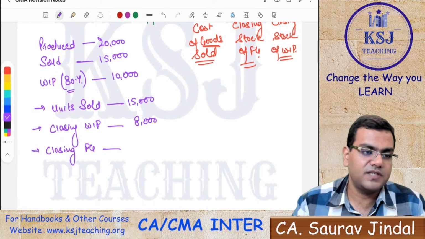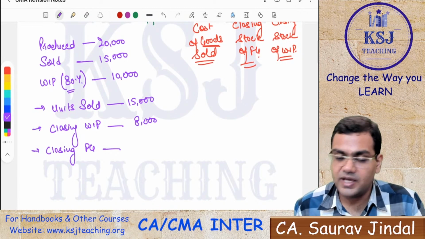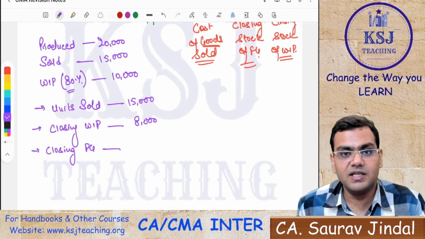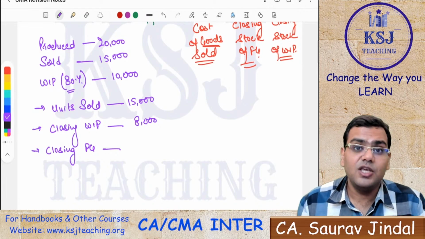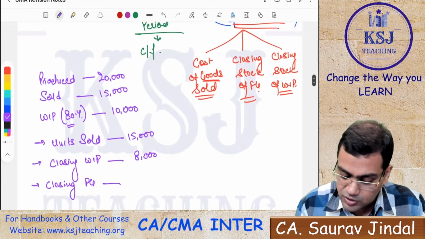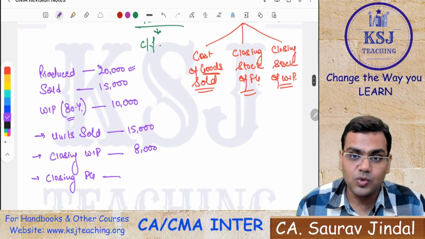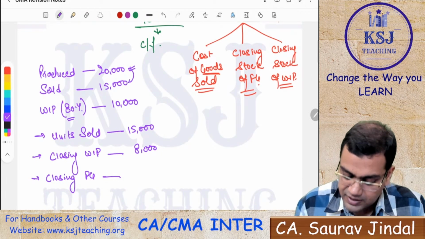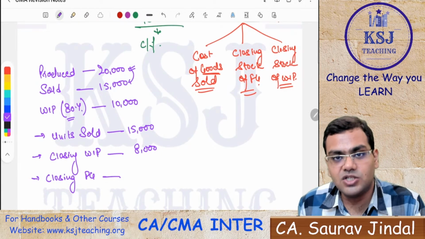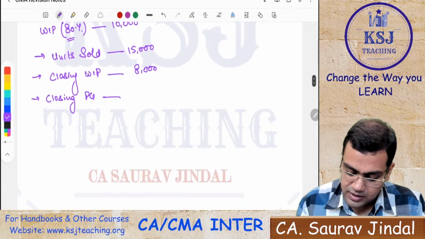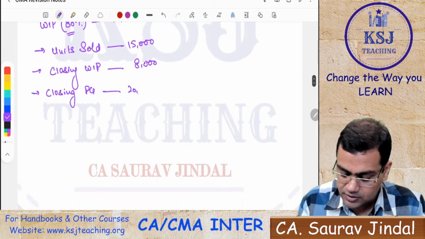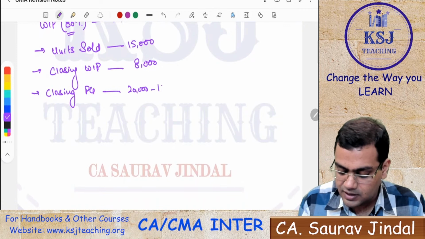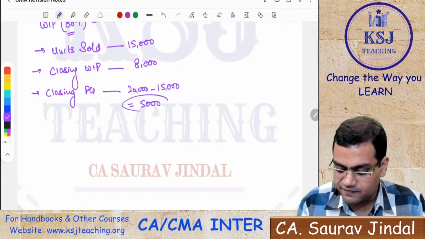Sir, closing FG. How will you find out the closing finished goods? 8,000 is WIP. 15,000 is sold. You manufactured the finished goods 20,000. Out of this 20,000, you have sold 15,000. So what is the finished goods that is left with you? So this will be 20,000 minus the number of units that you have sold, that is 5,000.